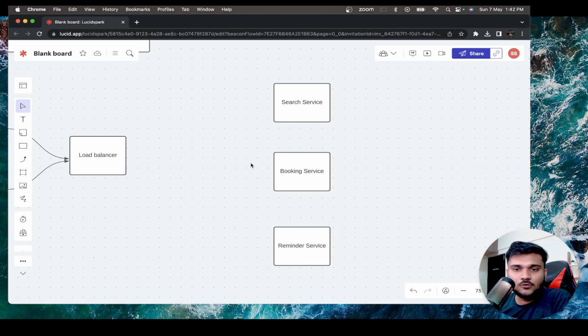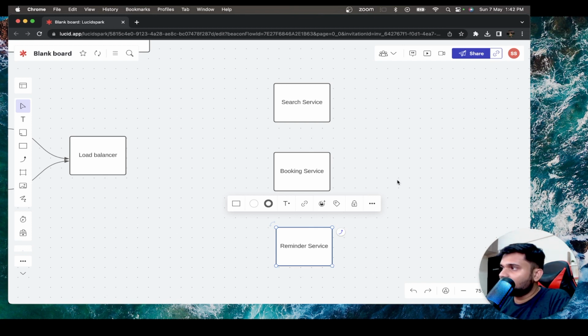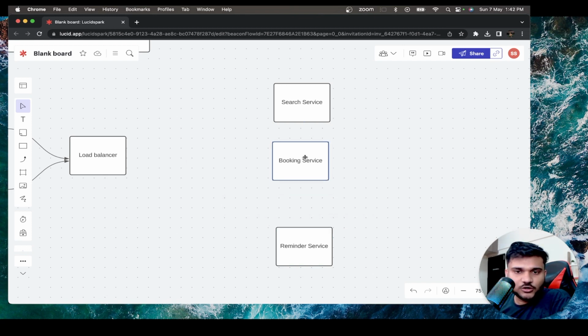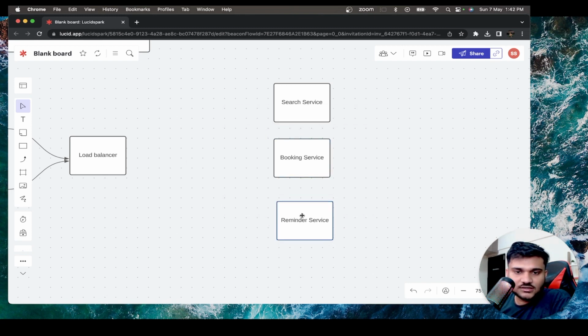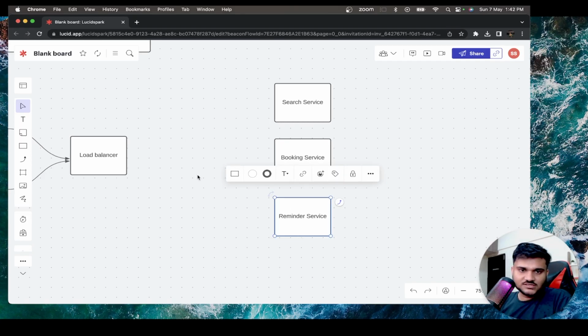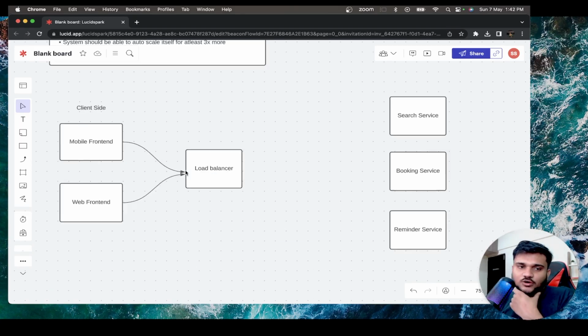So now let's see. Apart from the reminder service, we need a service that is going to sit between all these three. Now just think about it.